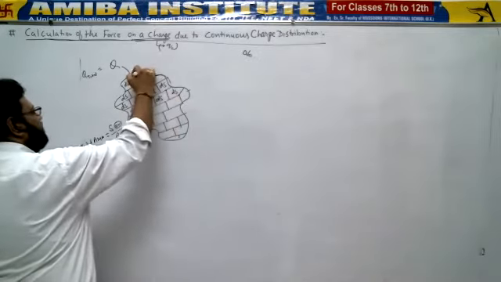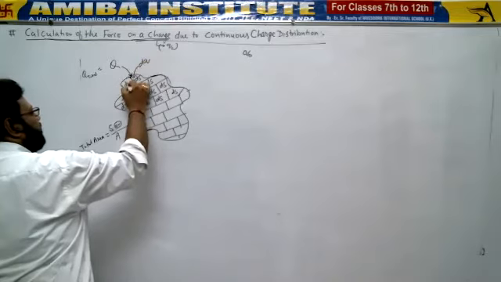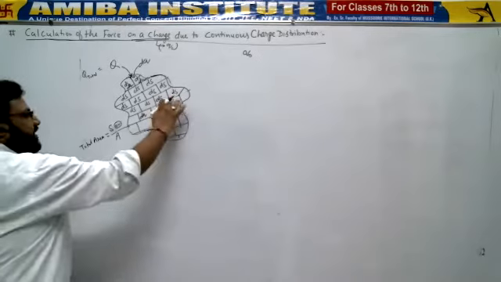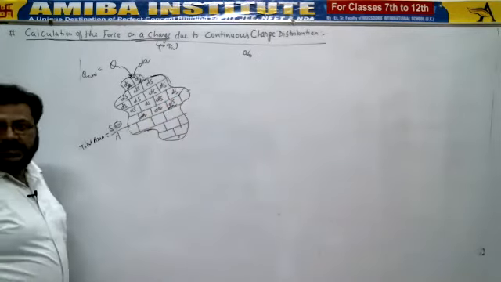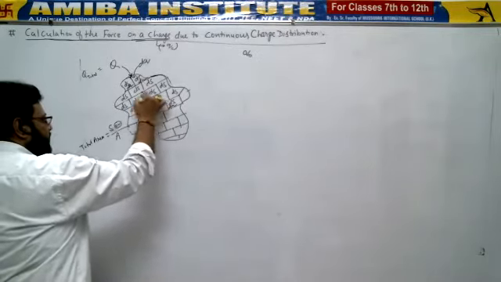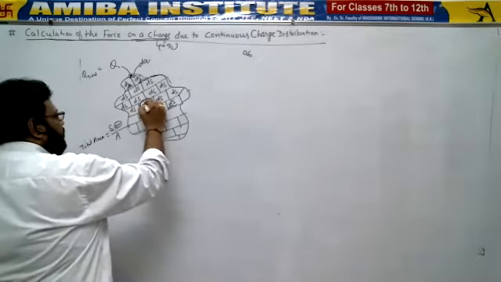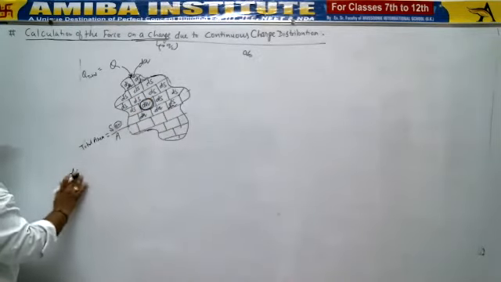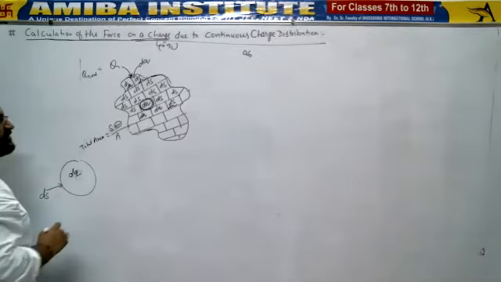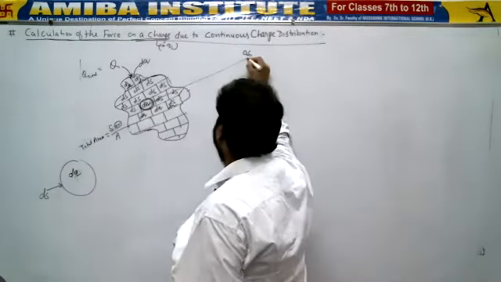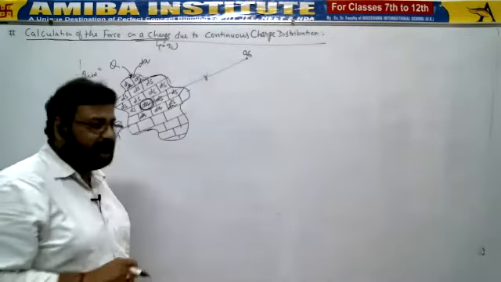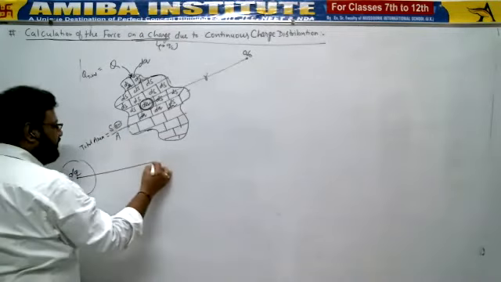And each distribution contains small dq charges. It means each ds area contains how much charge? dq charge. So among this, let's suppose I have considered one of the charges dq. This dq charge has been distributed over how much area? ds area is being considered. Let's suppose this dq is at a distance r from q naught. Then what should be the force between these two quantities? So now we can consider it.